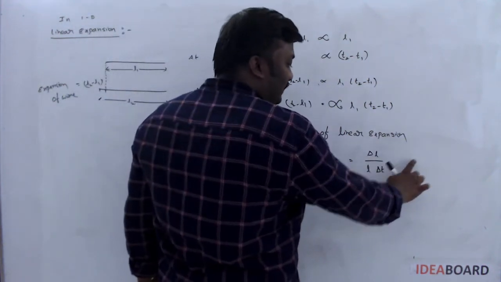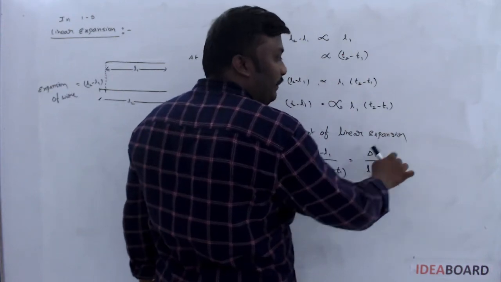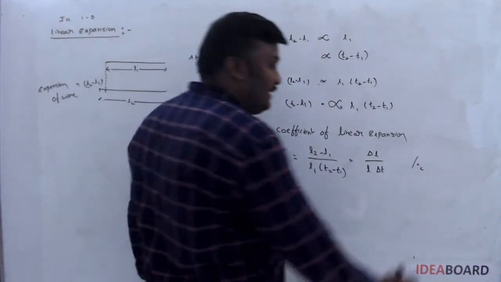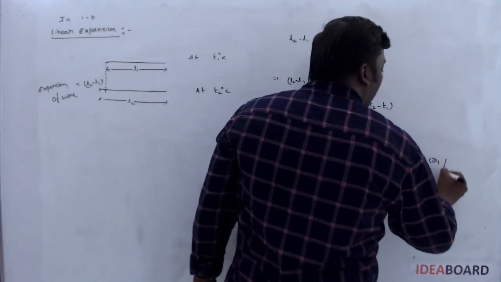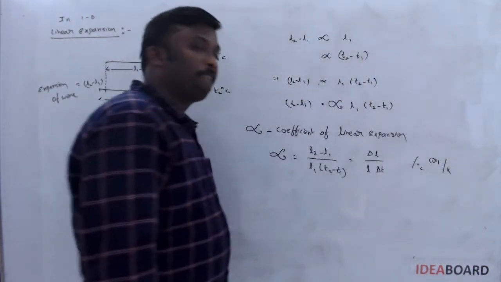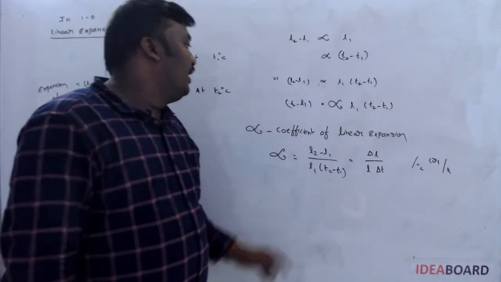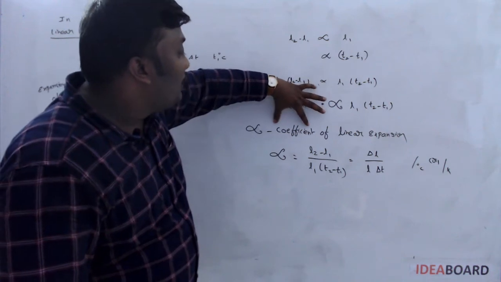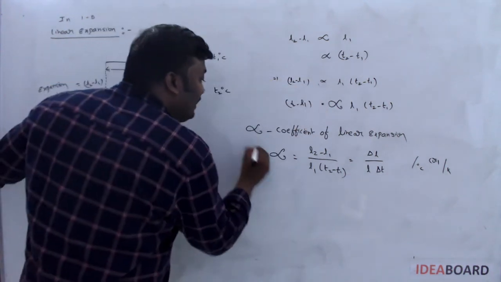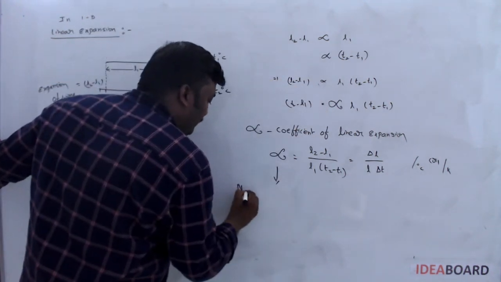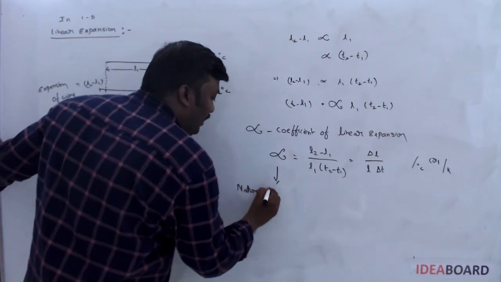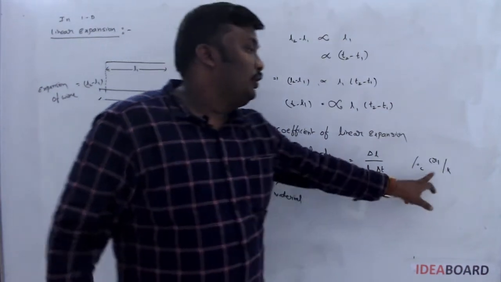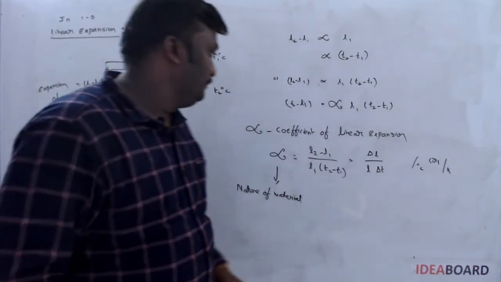Length units are meter, length units are meter. Meter cancels. That's why its units are per degree Celsius or per Kelvin. So this is about the coefficient of linear expansion. A coefficient always depends on the nature of the material and units of temperature.